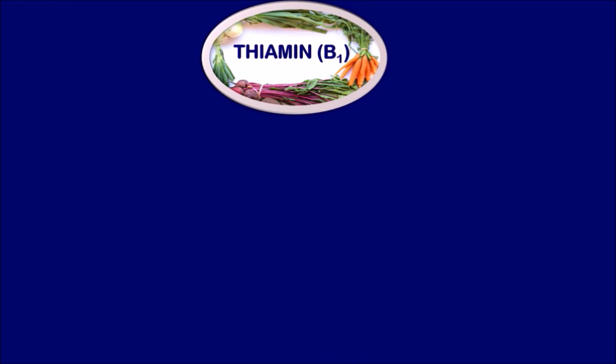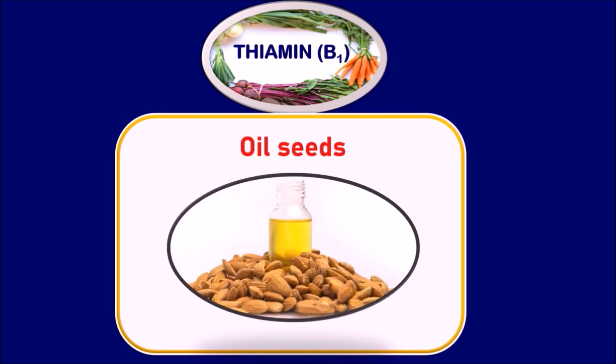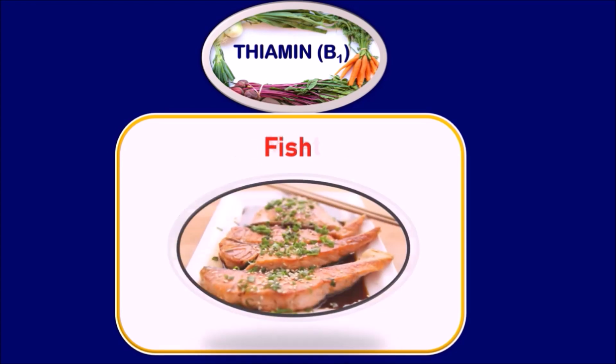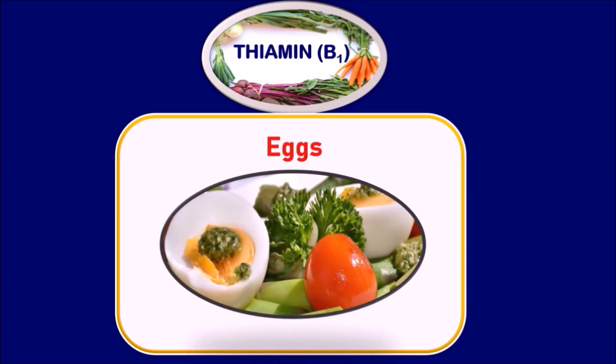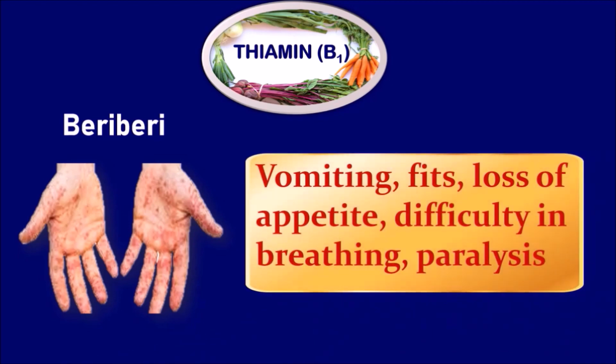Thiamine. It is indicated as B1 vitamin. The food resources are cereals, oil seeds, vegetables, milk, meat, fish, eggs. The deficiency of this vitamin leads to the disease called beriberi. The symptoms of beriberi are vomiting, fits, loss of appetite, difficulty in breathing and paralysis.